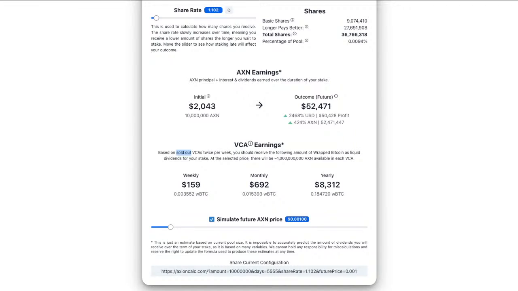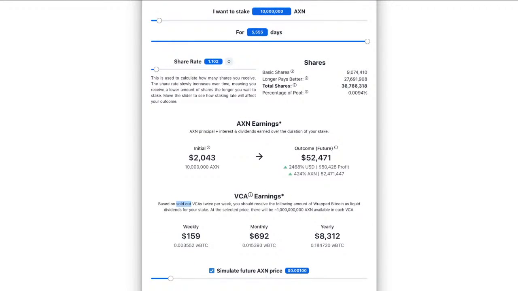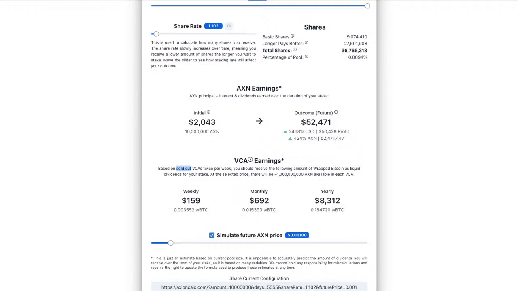So take that into account. So this is saying that a person who put 10 million in for 15.2 years would end up getting 0.00. Let me just take the price simulator off, just to make sure it's not got the adjustment on there. So I'm just going to take that down to the current market price and turn that off. And so that means that this person with 10 million would get 0.0094% of the reward pool of Axion, but also Wrapped Bitcoin.